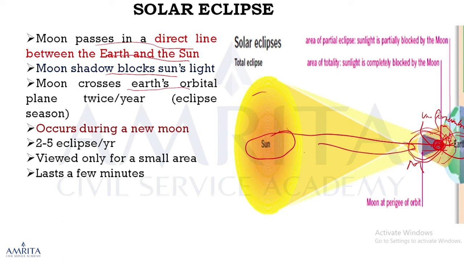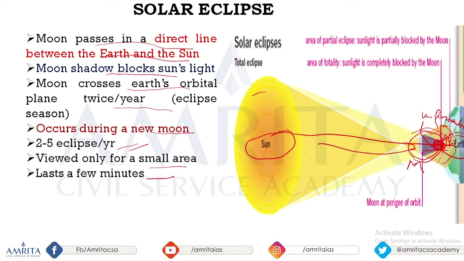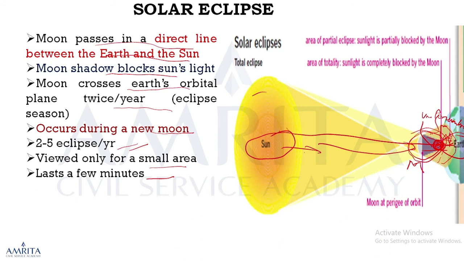Moon crosses Earth's orbital plane twice per year. That is known as eclipse season. It occurs during new moon. New moon means we can't see the moon. There are 2 to 5 eclipses per year, viewed only for a smaller area and lasting a few minutes. These are the major points. This solar eclipse can be viewed for a smaller time period and for a smaller area. In the remaining area, there is no solar eclipse at all or a partial solar eclipse.